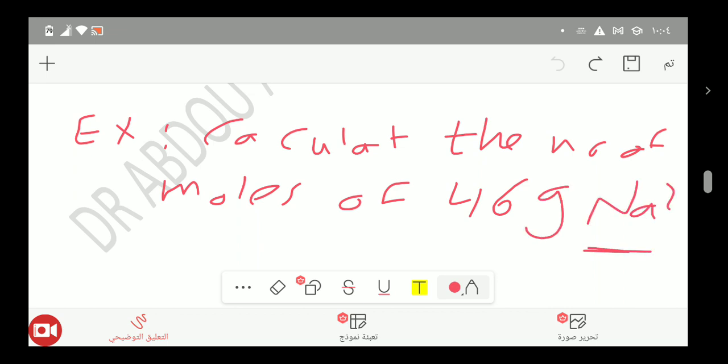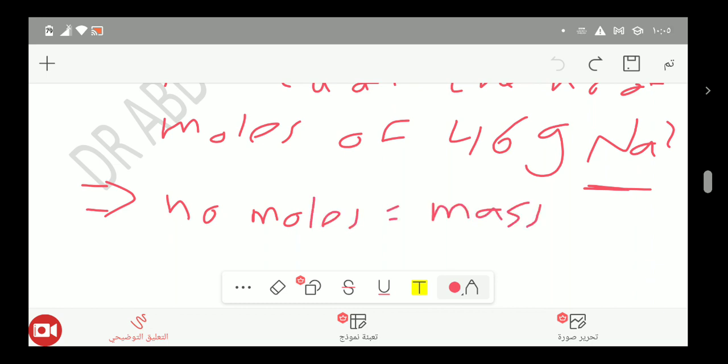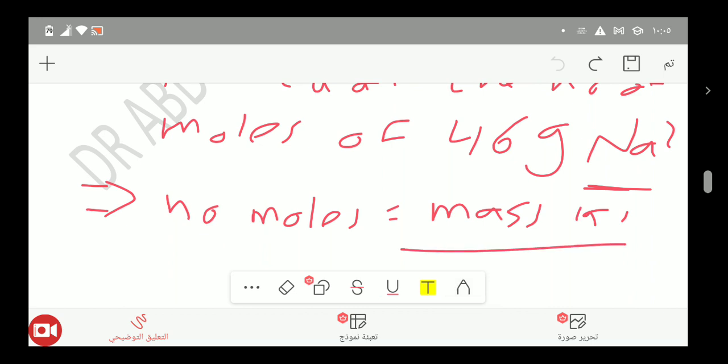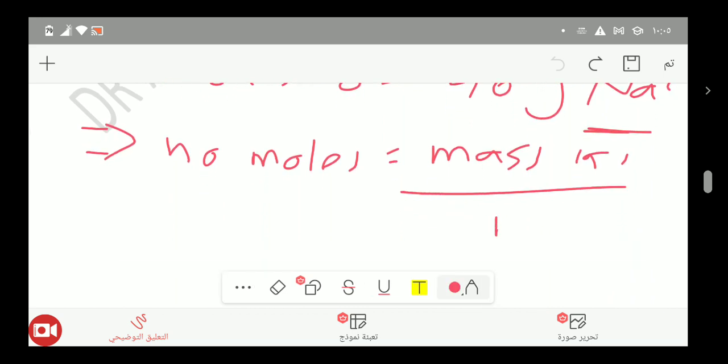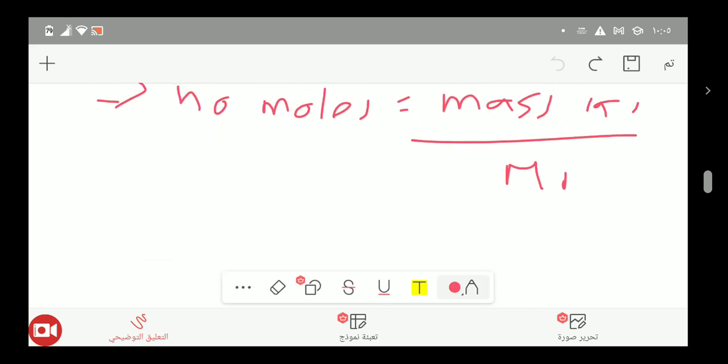You have 46 gram sodium, calculate the number of moles. You will move to the relation which says number of moles equals mass in grams over MR, we're talking about sodium. We said MR from the periodic table equals the atomic mass if it is an element such as sodium, and equals the sum of atomic masses if it is a compound. It is easy. Okay, by substitution.